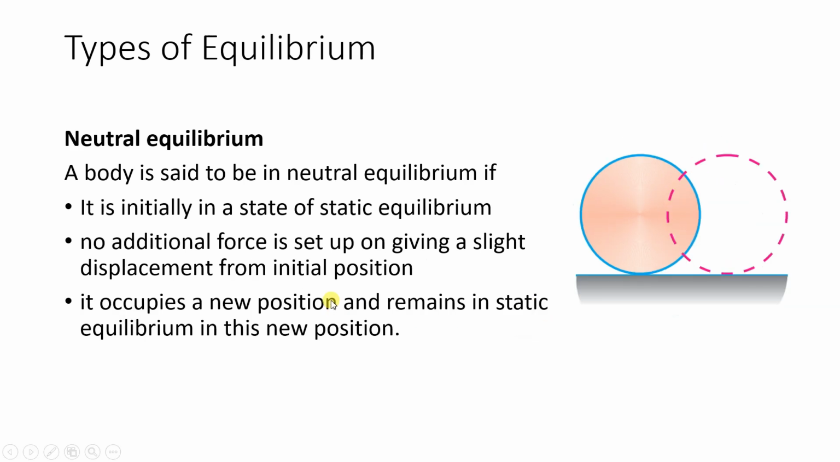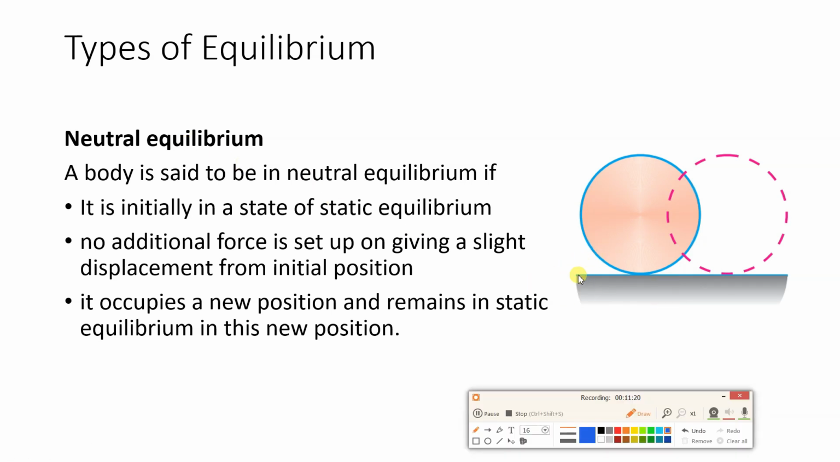Next we will see neutral equilibrium. Here an example is shown. This surface is a flat surface. The initial position of the body is shown. A body is said to be in neutral equilibrium if the body is initially in the state of static equilibrium, and upon giving slight displacement, no additional force is set up in the body, and the body will occupy the new position and remain in static equilibrium in this new position. This is the meaning of neutral equilibrium.